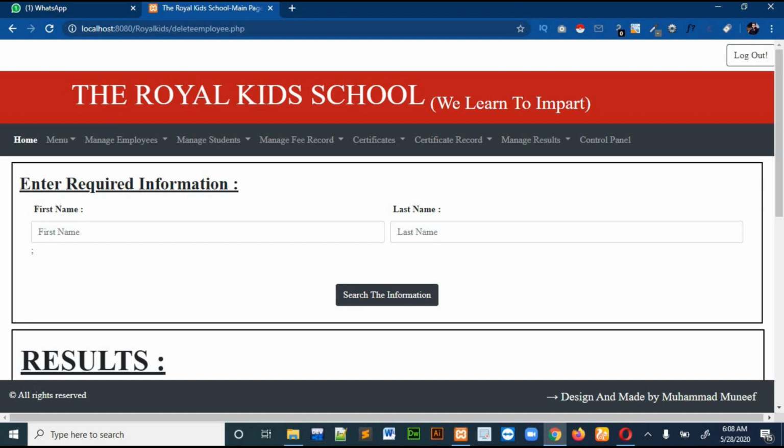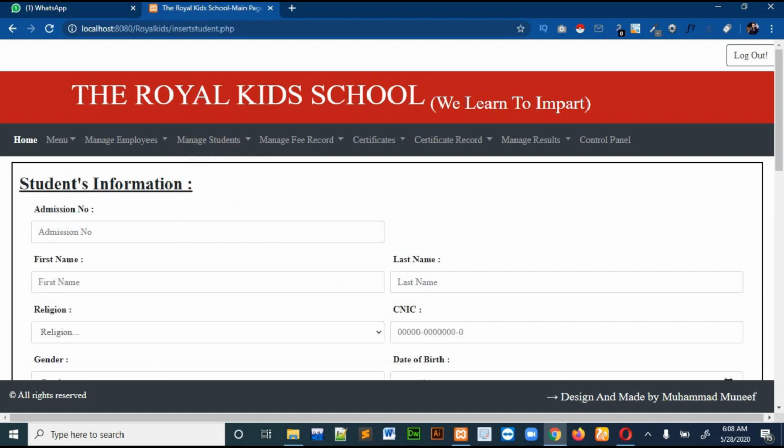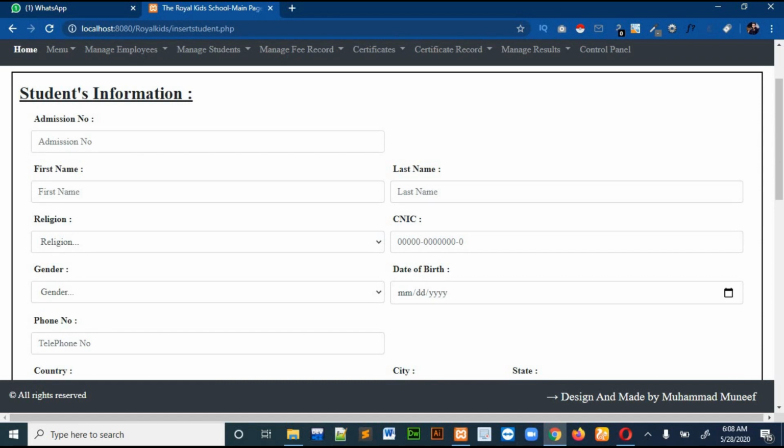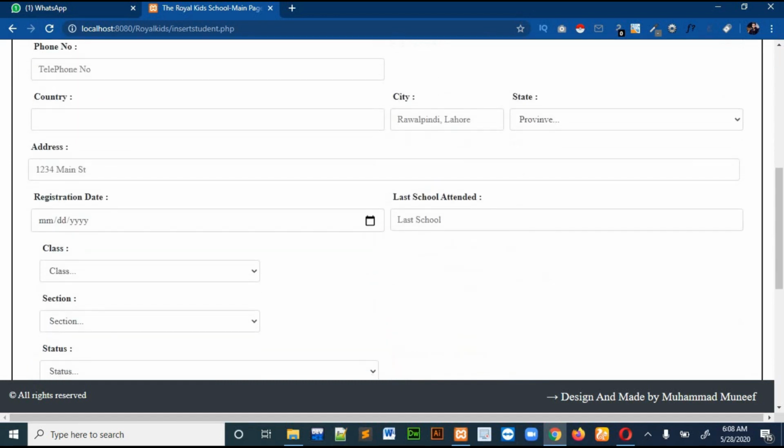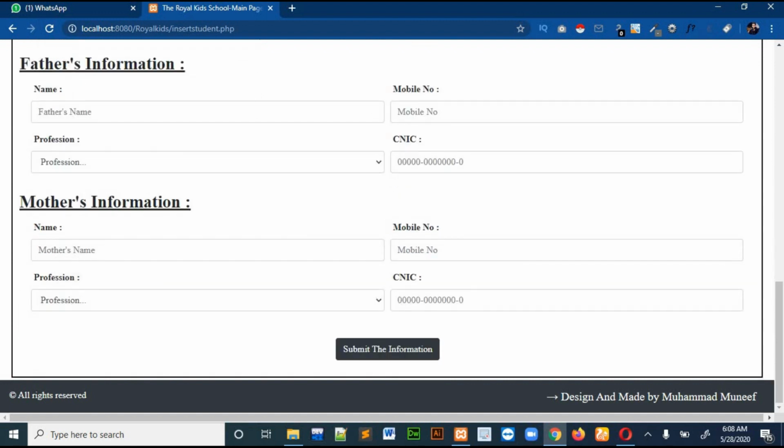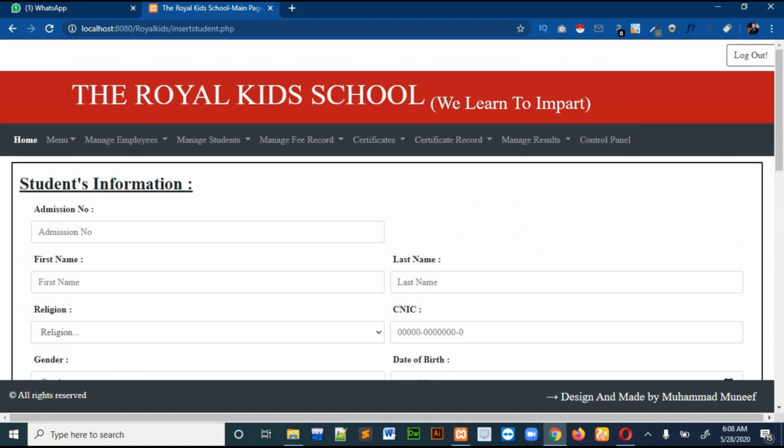So let's move towards the manage student section. The manage student section is just the same as the manage employee section. It has just a little bit of change in the form section. In the student information there are some different things, like admission numbers, classes, sections, and status. It has all the same functions, and it will work just the same as manage employee: edit student, active student, inactive student, and delete student.